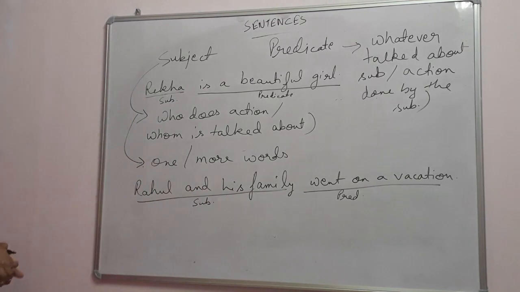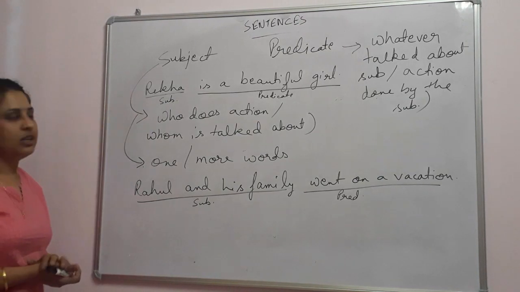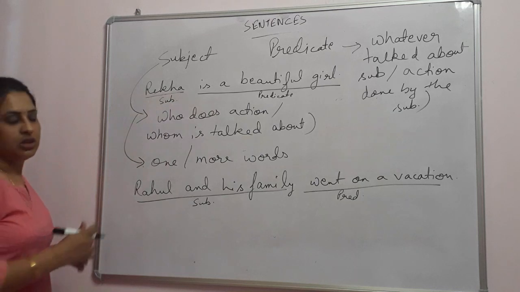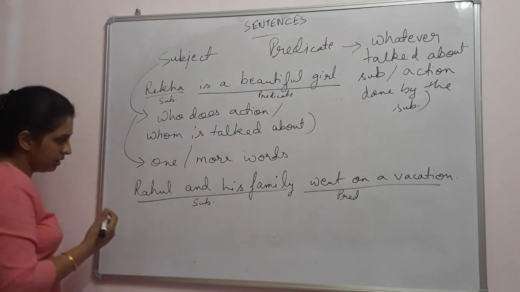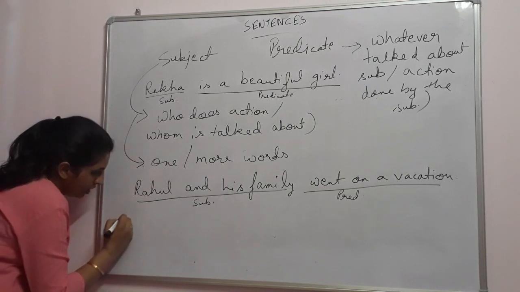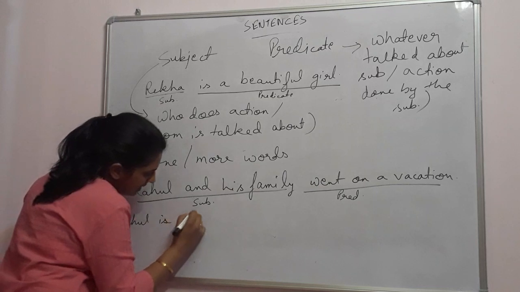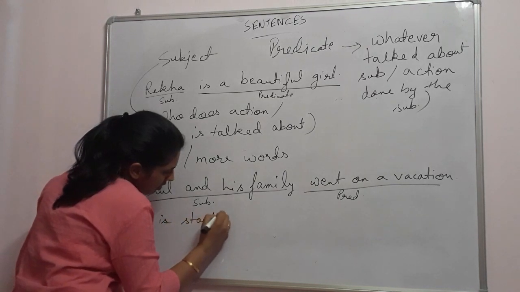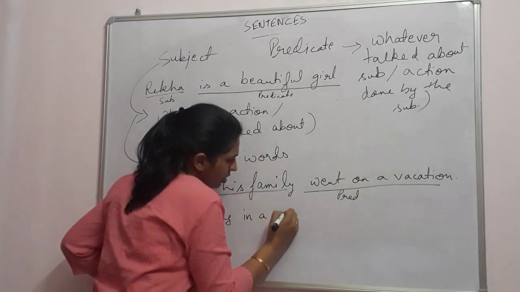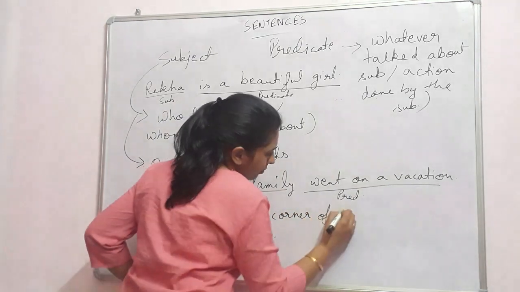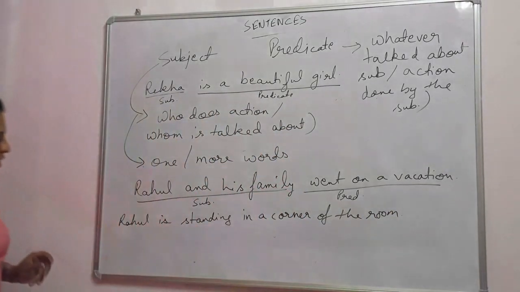Okay. Secondly, it doesn't matter that the subject must come in the starting. It could be at the end also. It could be in the middle also. Like let's take an example. If I write, Rahul is standing in a corner of the room.